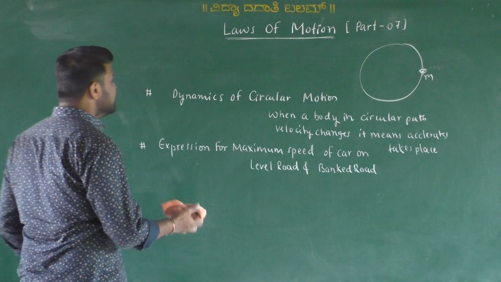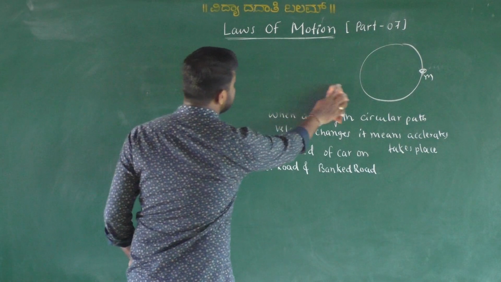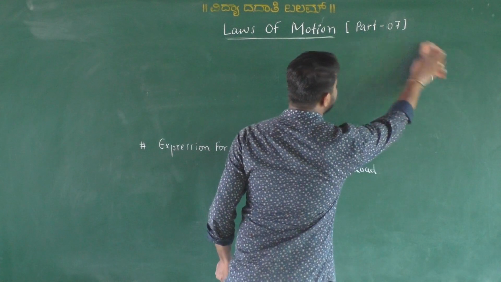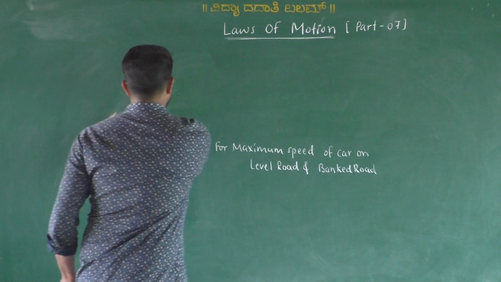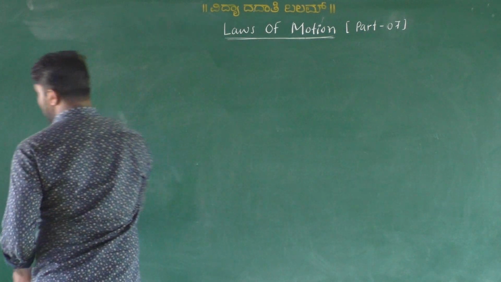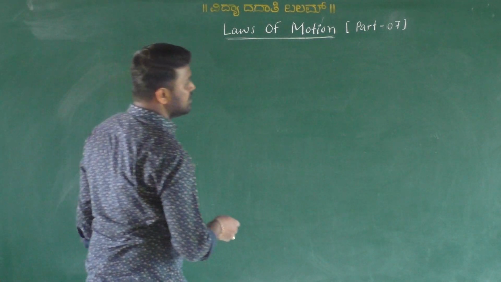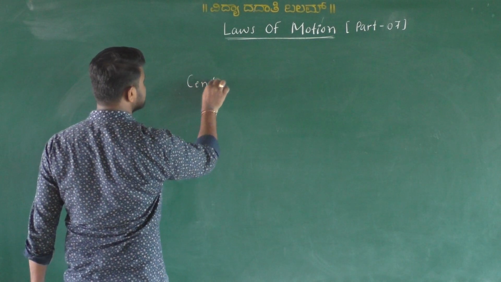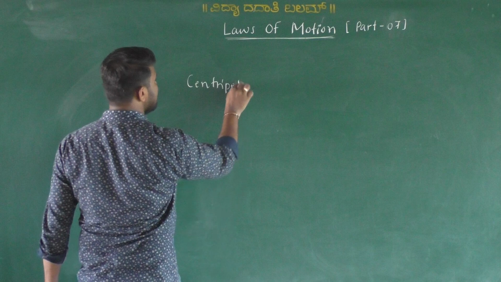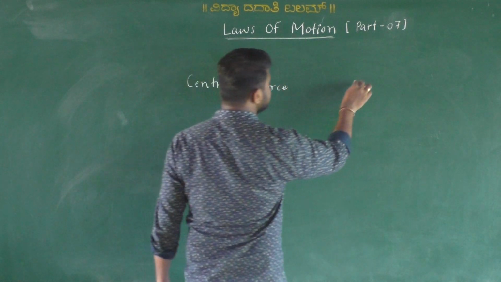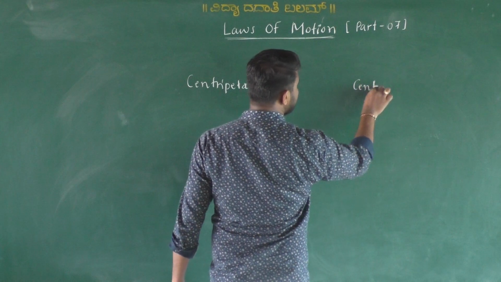One is called centripetal and the other centrifugal. The word centripetal is very important for deriving the expression for maximum speed of a car on a level road as well as a banked road. First one is centripetal force, second is centrifugal force.